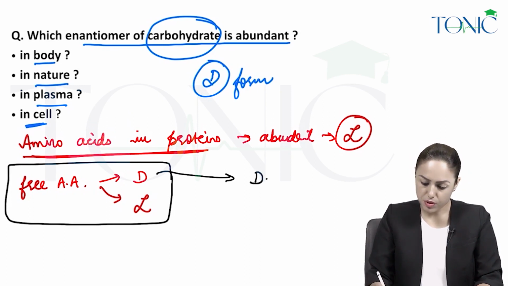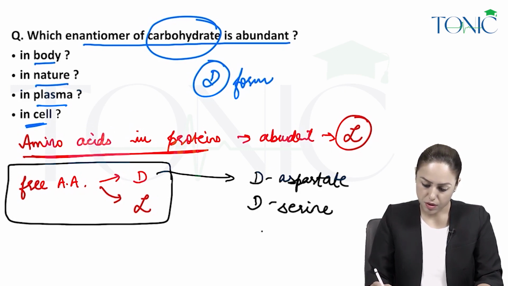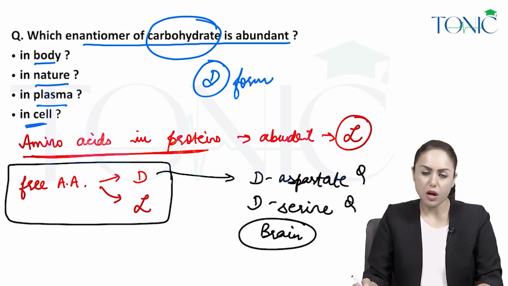Let's do the examples. D-aspartate, D-serine, D-aspartate. They are found in the brain, okay? This question was asked: which D amino acid is present in our body?